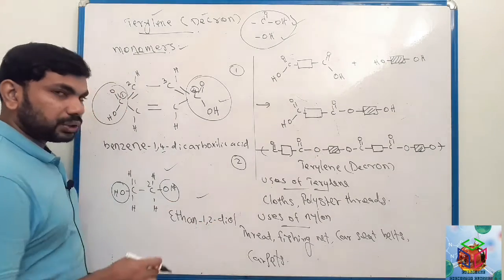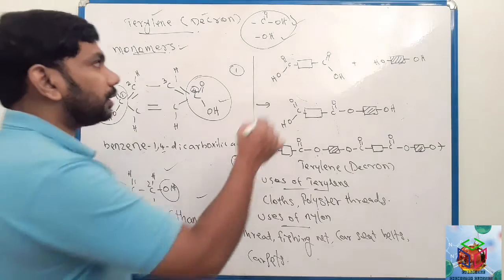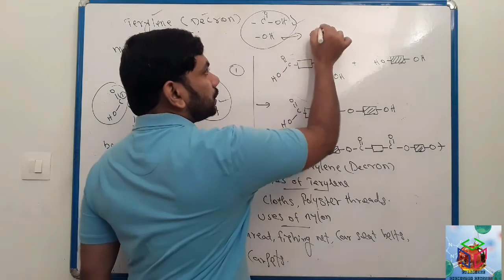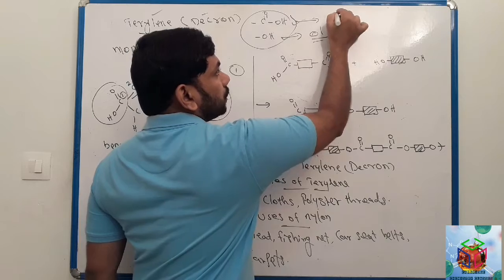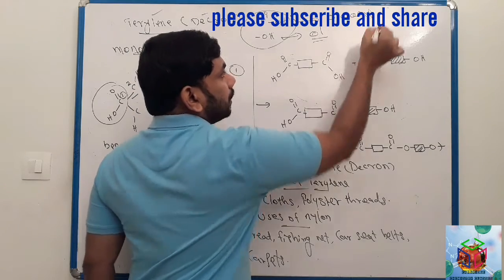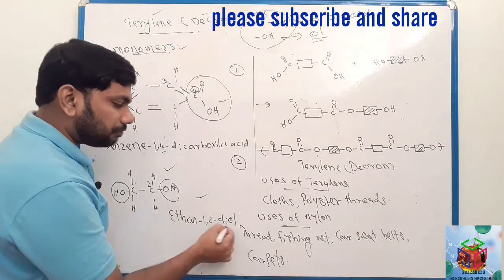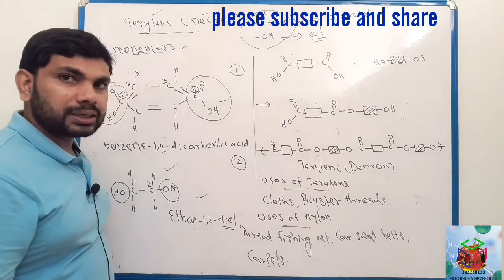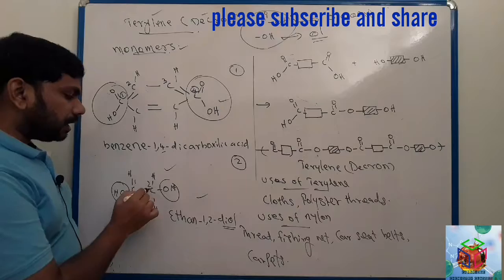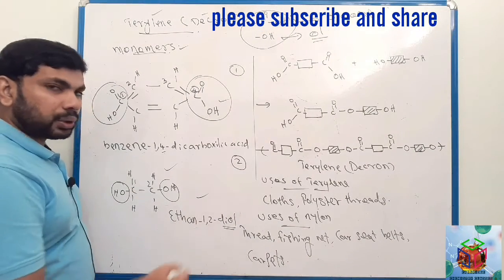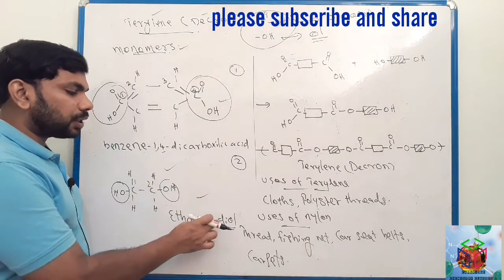The name of alcohol ends with ol, the name of carboxylic acid ends with oic acid. Here two OH, that's why we say diol, on first carbon and second carbon, that's why 1,2 diol. And here 2 carbon, that's why ethane 1,2 diol.